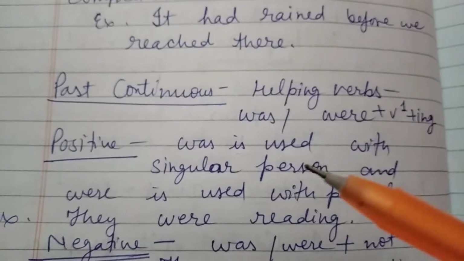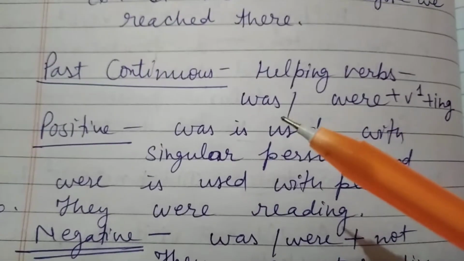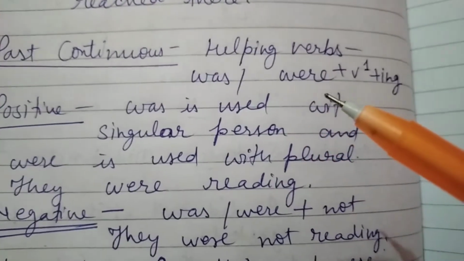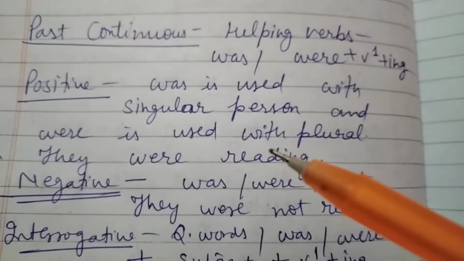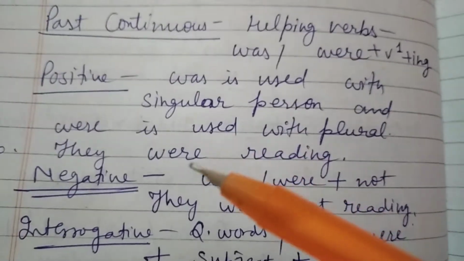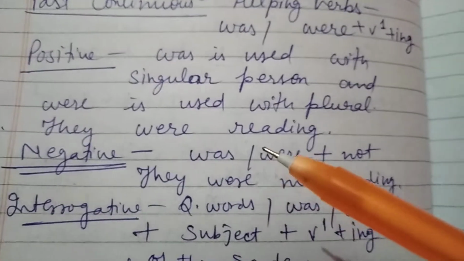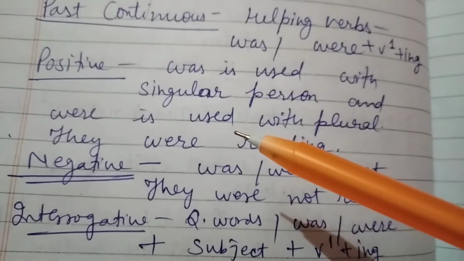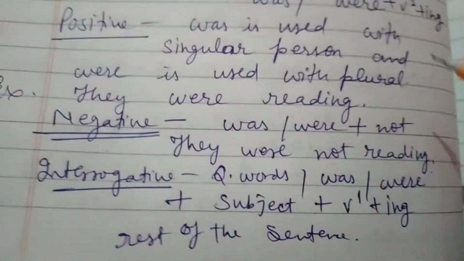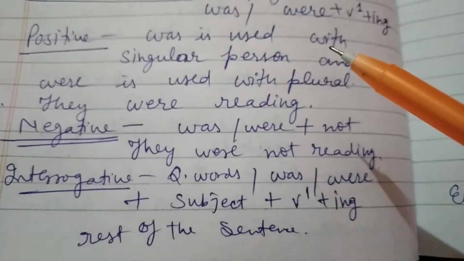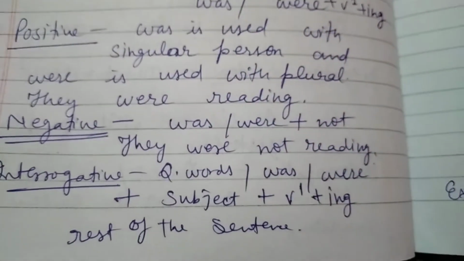Let's see past continuous. Was and were. The helping verbs are was and were. Was is used with a singular person and were is used with a plural person. And also the verb's first form plus ing. As he was going, she was going, they were going. So it indicates some actions that were taking place in the past. So it is was, were plus the verb's first form plus ing. And was is with singular and were is with plural.